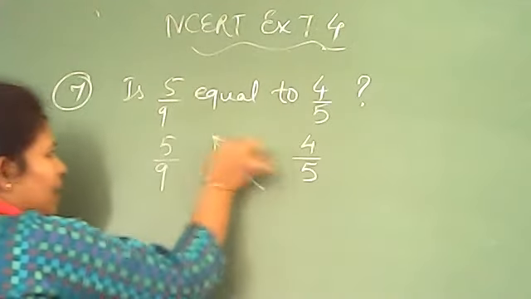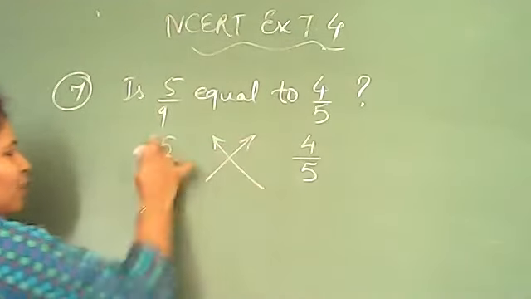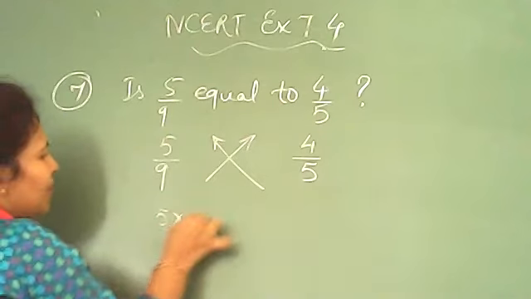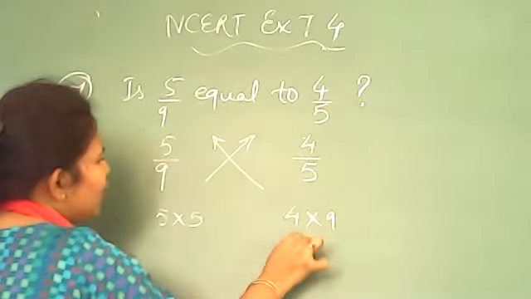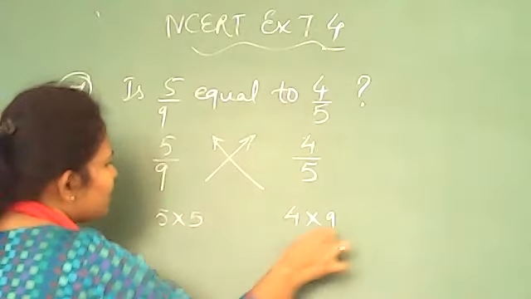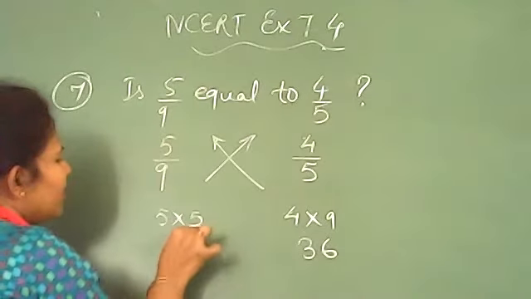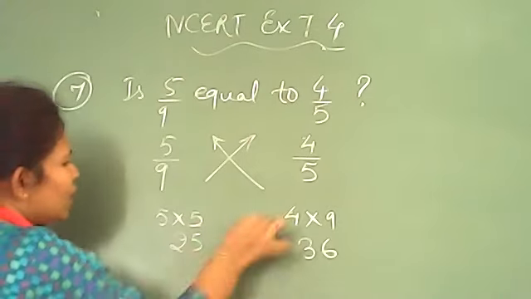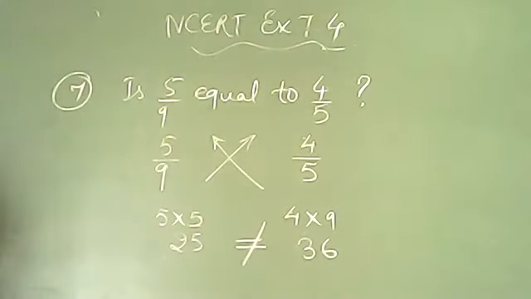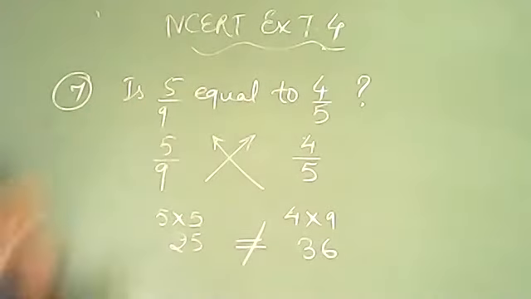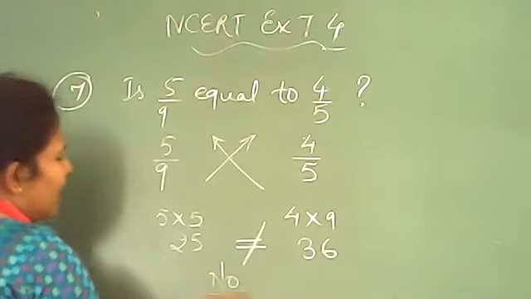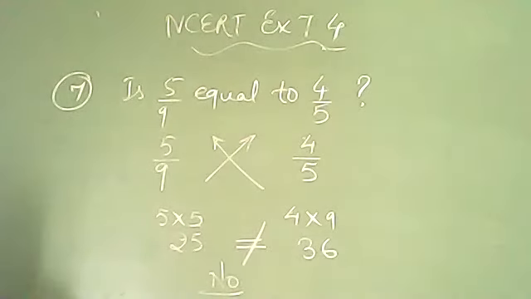Okay, following the arrowheads, 5 is moving towards this, so 5 into 5. 9 is moving towards this, so 4 into 9. Now 4 into 9 gives you 36 and 5 into 5 gives you 25. You can see they are not equal. Our question was asking, is 5 by 9 equal to 4 by 5? So our answer would be no. They are not equal. Fine.